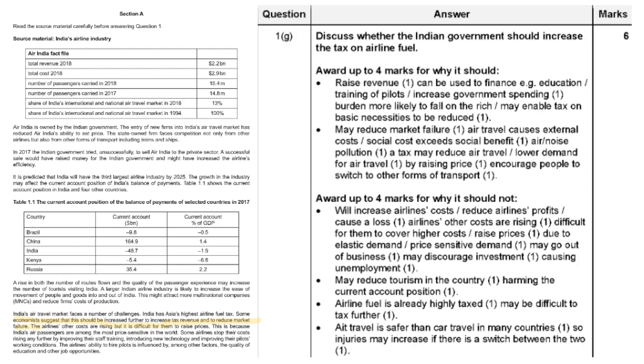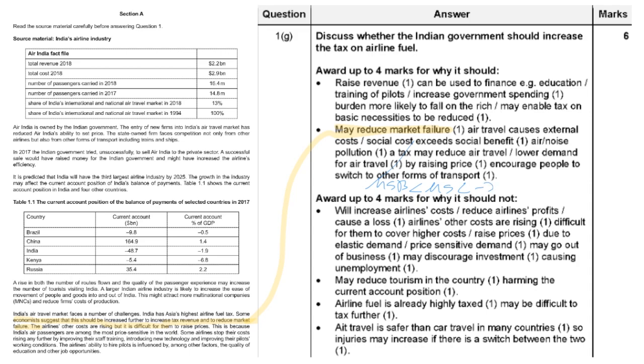One point is about reducing market failure. You have to explain the meaning of market failure. That means the marginal social benefit is less than the marginal social cost.